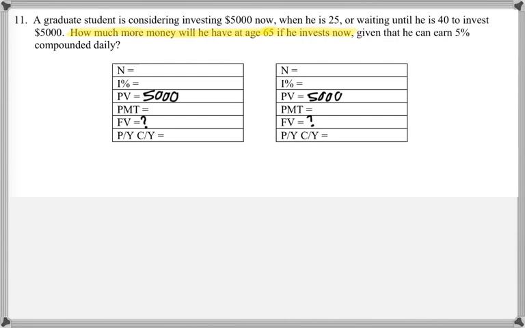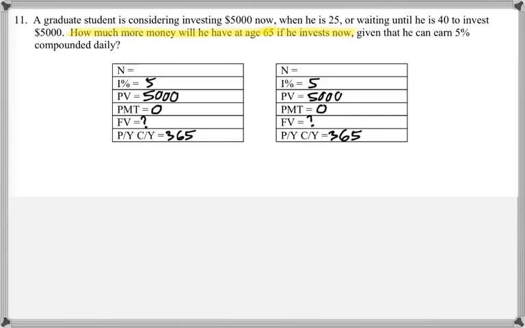The P/Y and C/Y for both is 365 because it's compounded daily. Neither of them involves payments, and the interest rate is 5% for both. So it's really just the N that is different.